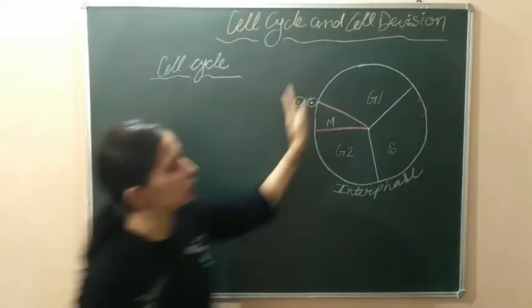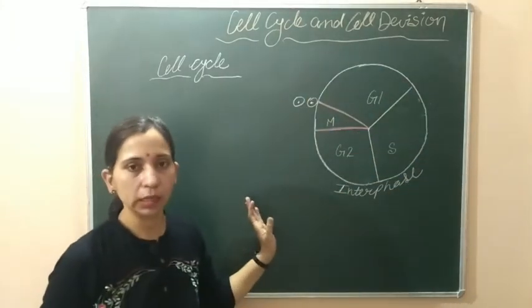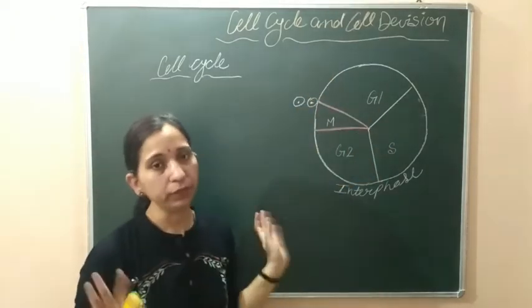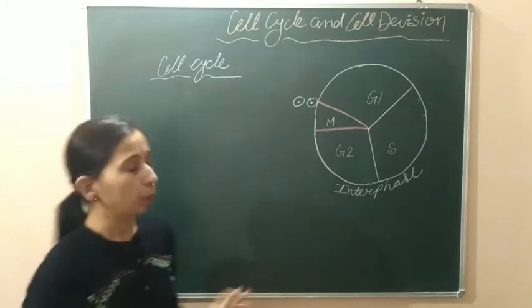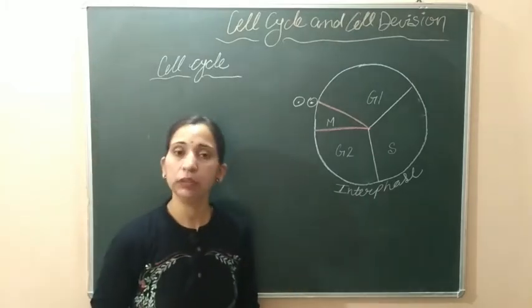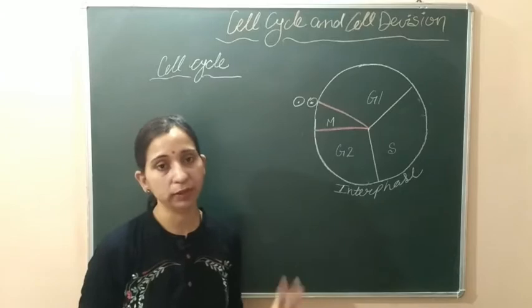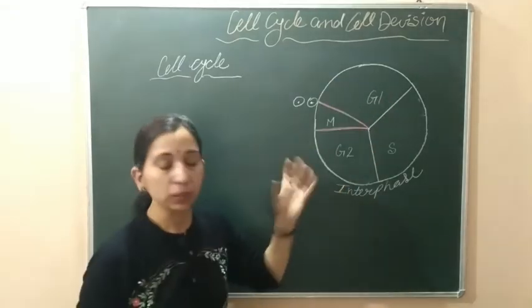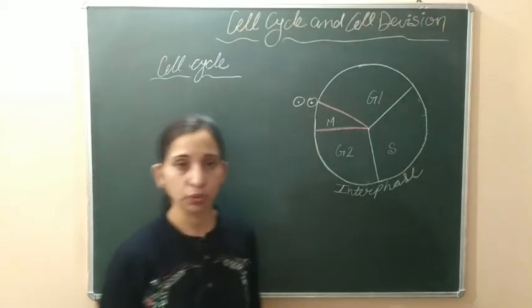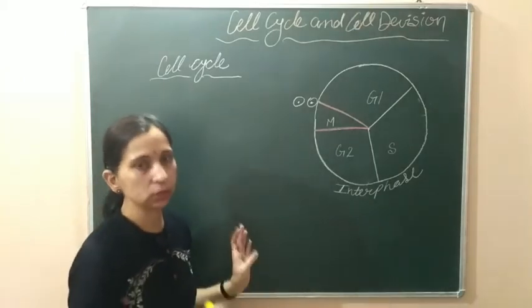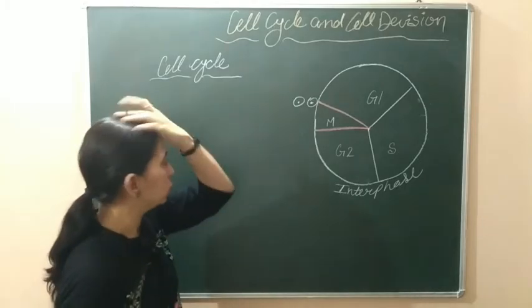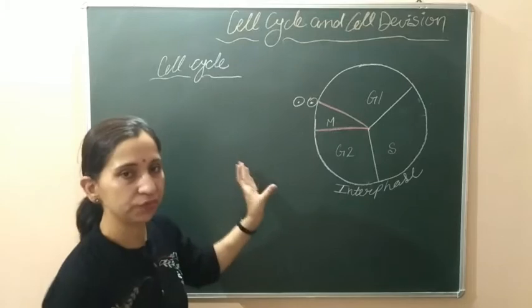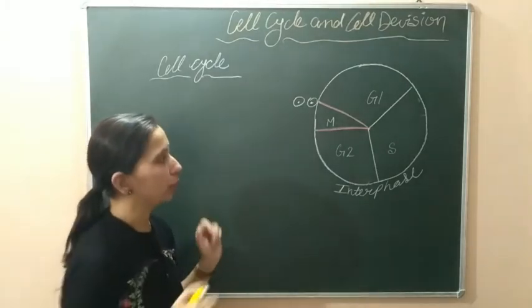We are saying that this is a cyclic event. Cell cycle is a cyclic event, and these daughter cells will again enter into the interphase and they will divide further. But what happens if these daughter cells do not divide further? So we will discuss this condition in this video. When these daughter cells do not divide further, this is their last cell division, then let's see what happens.